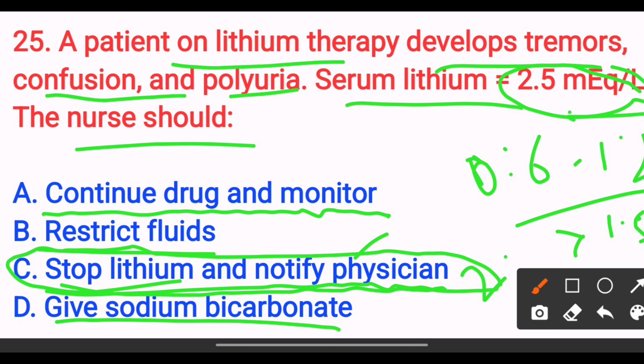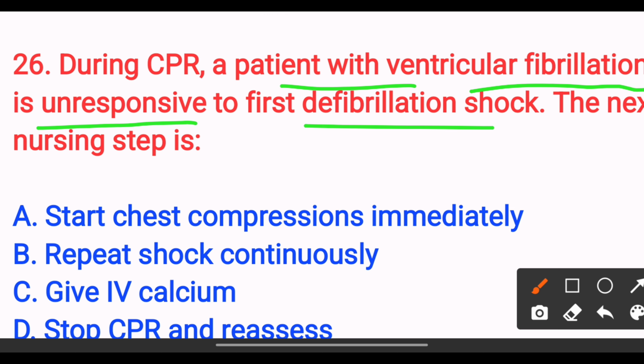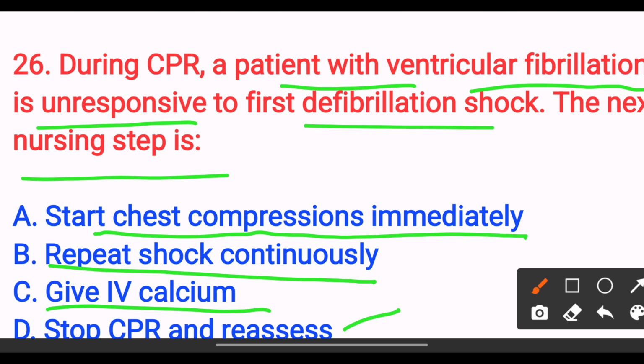Next, during CPR, a patient with ventricular fibrillation is unresponsive to the first defibrillation shock. The next nursing step is option A, start chest compressions immediately. Option B, repeat shock continuously. Option C, give IV calcium. Option D, stop the CPR and reassess.